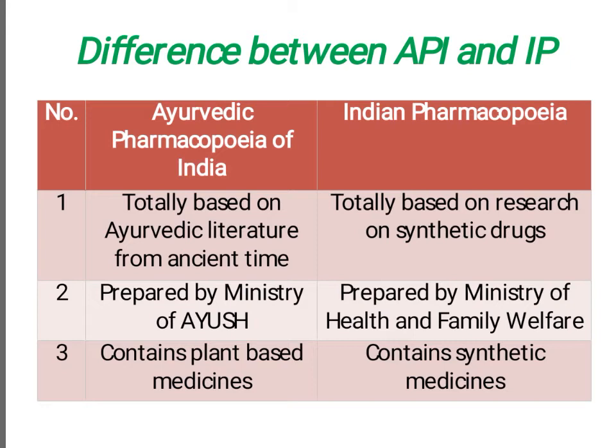And the third difference is that Ayurvedic Pharmacopoeia of India contains plant based medicines. All the information, all the details of medicines, drugs, crude drugs given in Ayurvedic Pharmacopoeia of India are plant based medicines, whereas Indian Pharmacopoeia will give information about synthetic medicines, or we can say man made allopathic medicines.